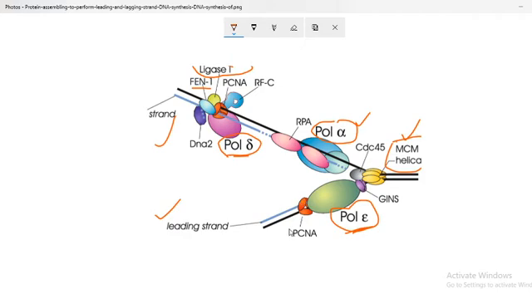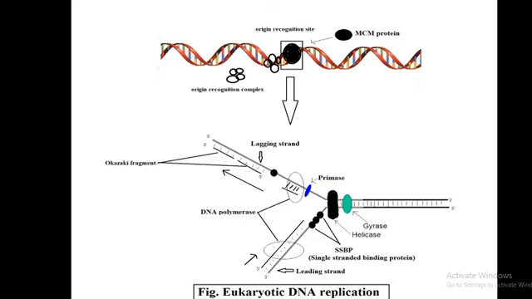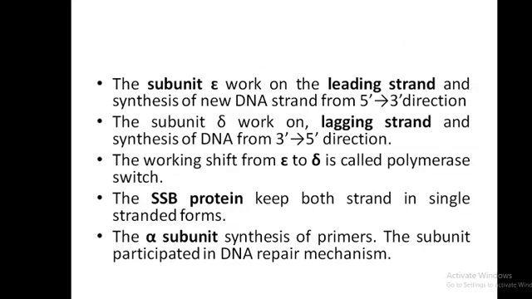See here the structure, there are a number of proteins that work together in this process. The epsilon subunit works on the leading strand and synthesizes the new strand from 5' to 3' direction. The delta subunit works on the lagging strand and synthesizes the DNA in the 3' to 5' direction.